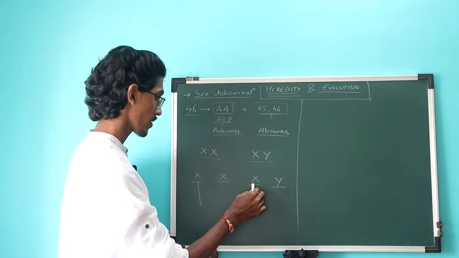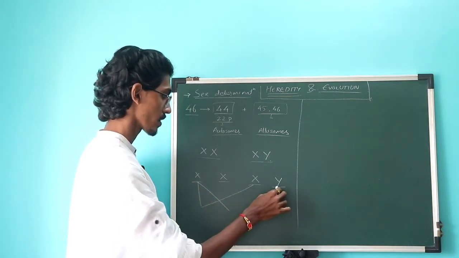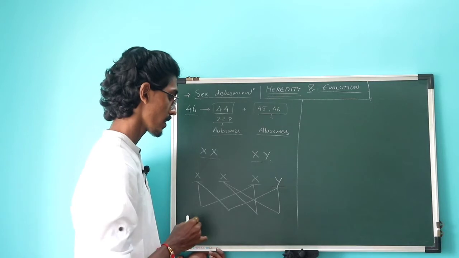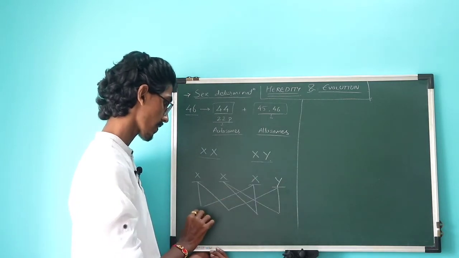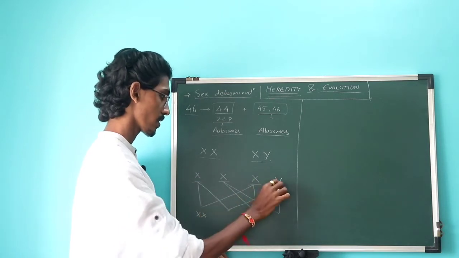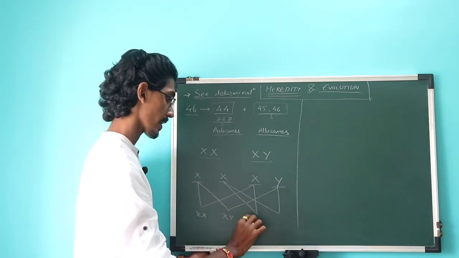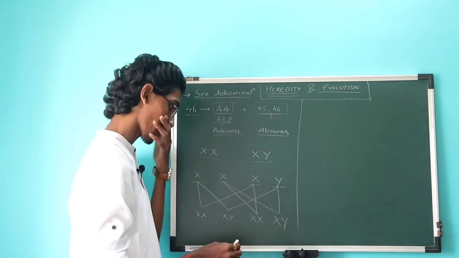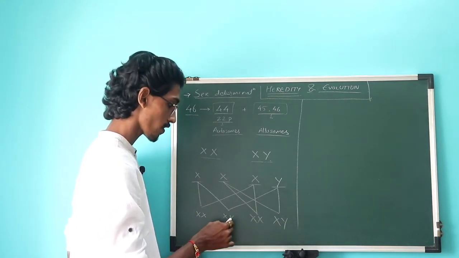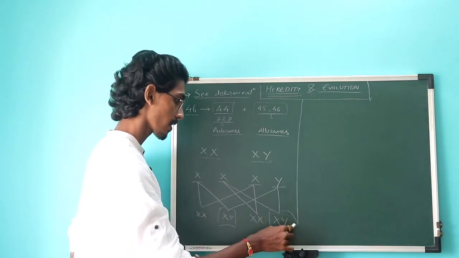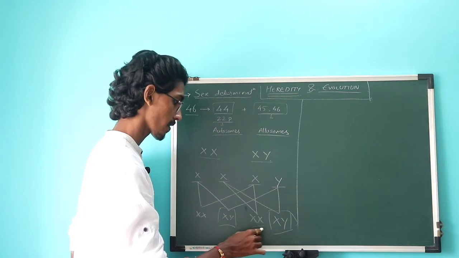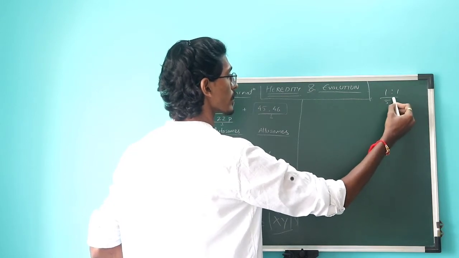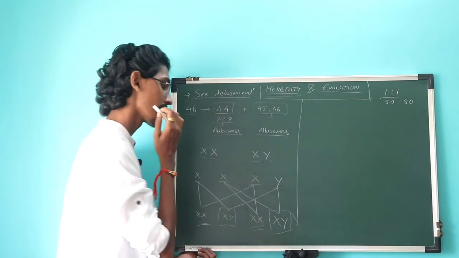The first with the first, first with the second, second with the first, and second with the second, so we get four possibilities: X and X, X and Y, X and X, and X and Y. Here it is clearly seen that the possibility of the offspring being a male or a female is exactly 1:1, or 50:50.